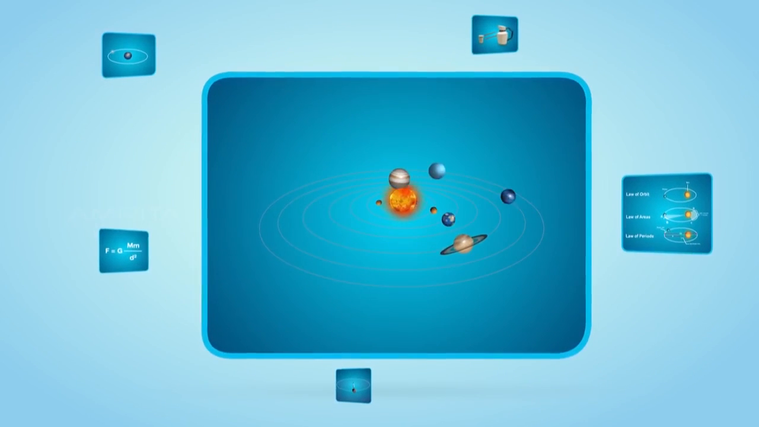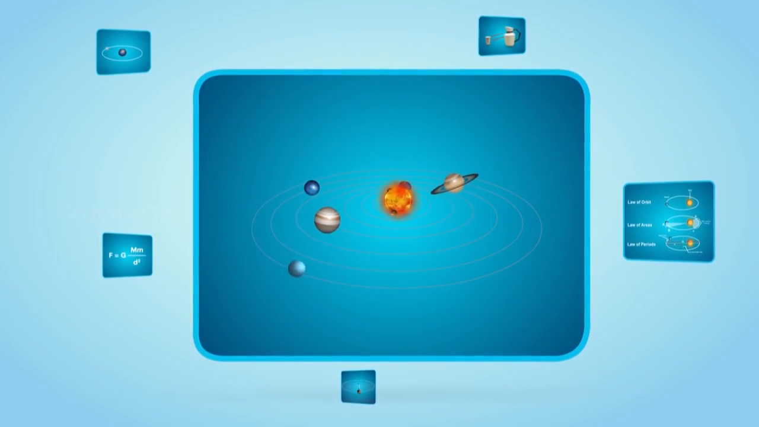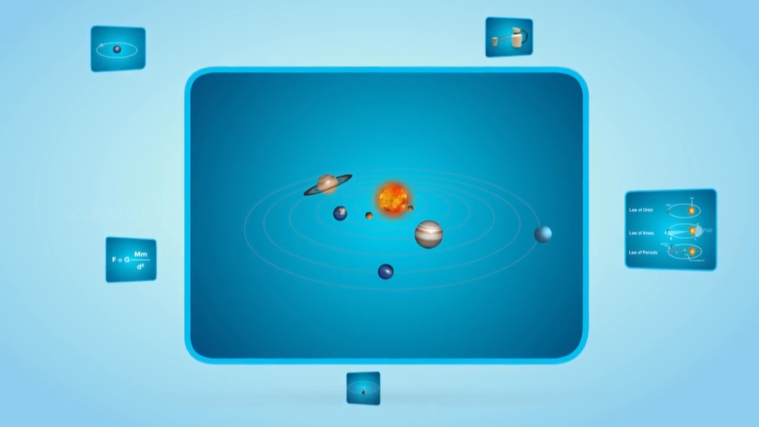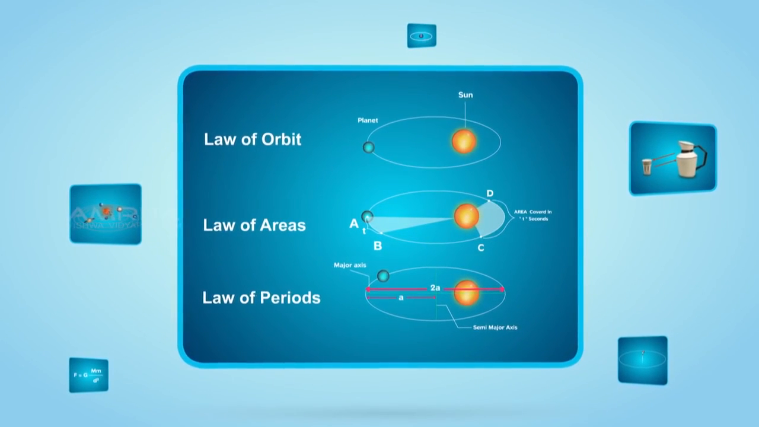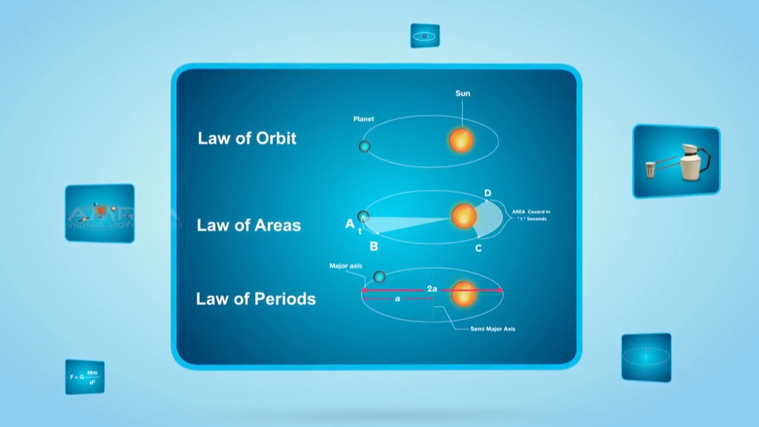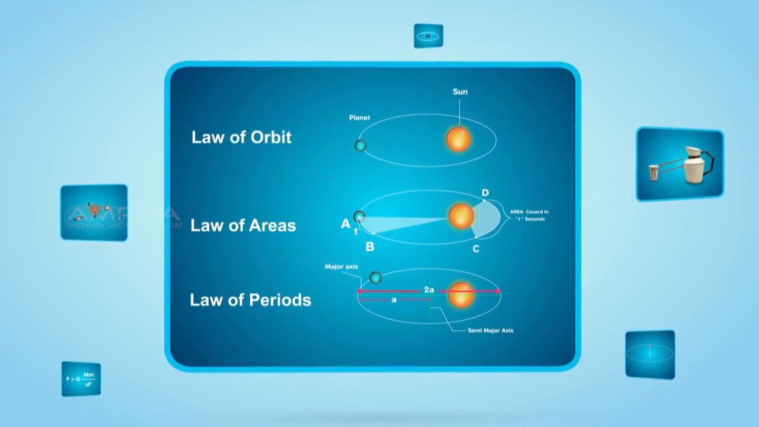In the 16th century, Copernicus proposed a heliocentric or sun-centered universe. Johannes Kepler proposed 3 laws that describe the motion of planets, that is law of orbits, law of areas and law of periods.